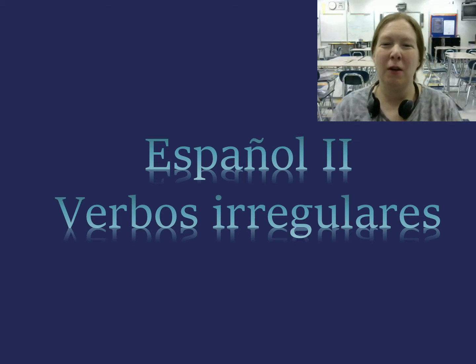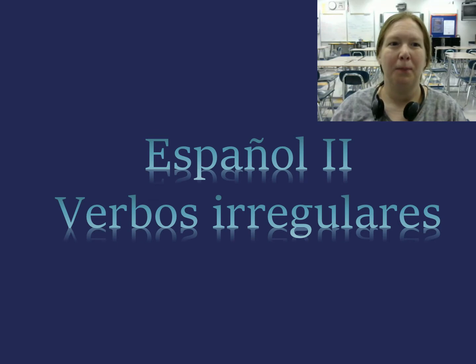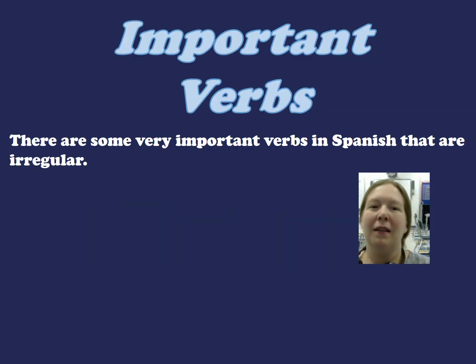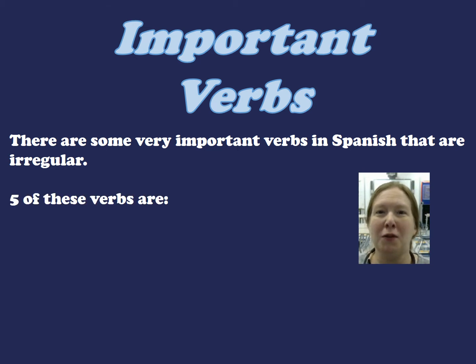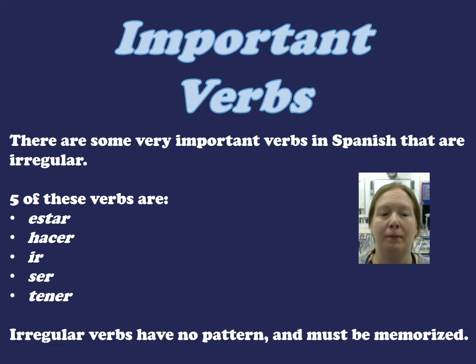Español 2, verbos irregulares. There are some very important verbs in Spanish that are irregular, and we're going to specifically talk about 5 of them today. 5 of those verbs are estar, hacer, ir, ser, y tener. Irregular verbs have no pattern, so you have to memorize their conjugation. And you should have seen these verbs in Cosgrove.